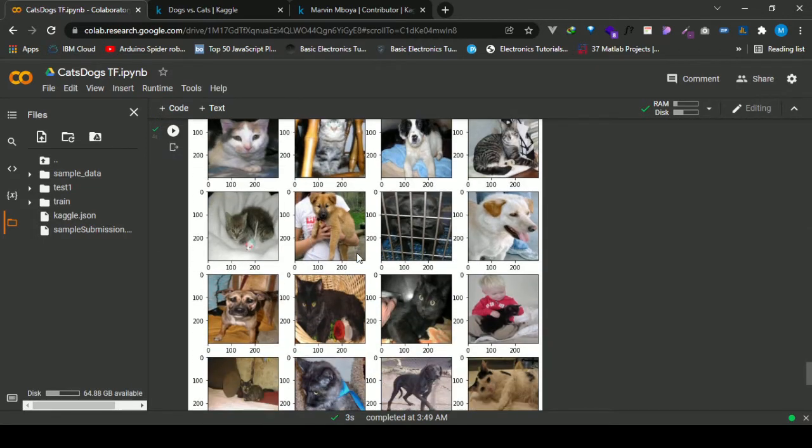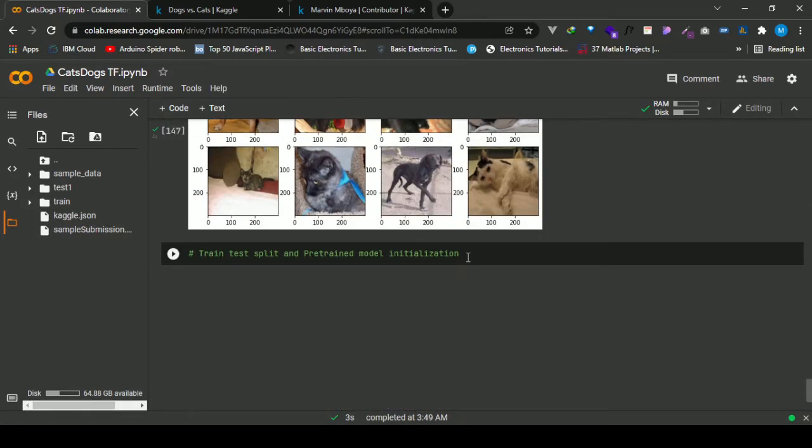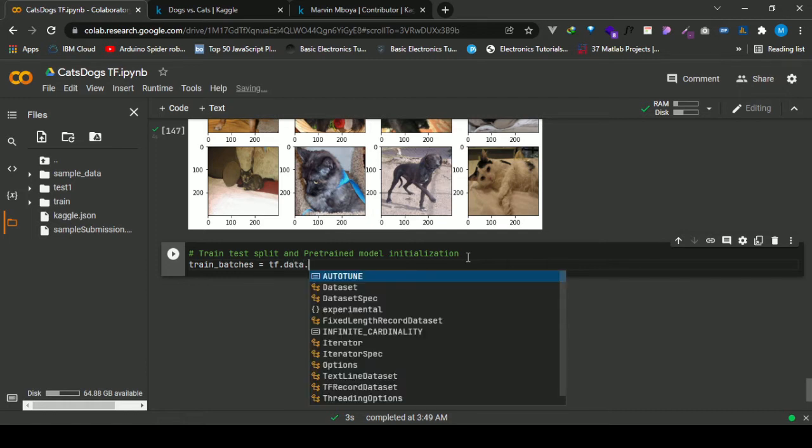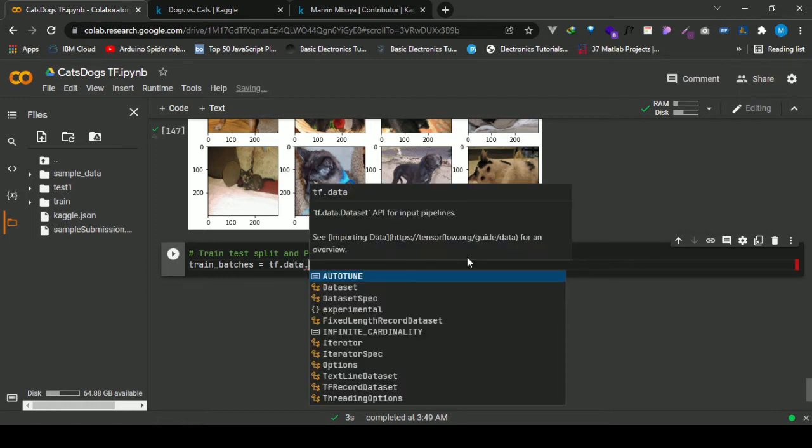So let's continue onwards. For the train test split, we are going to use tf dot the cardinality. Cardinality is essentially the number of batches in the data.